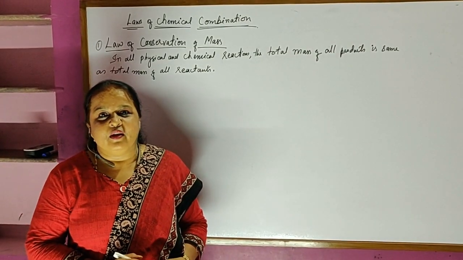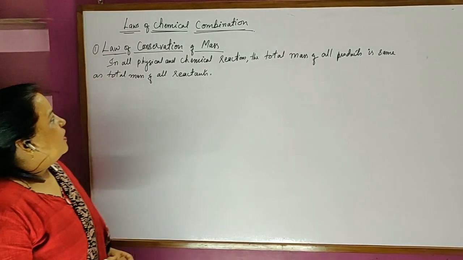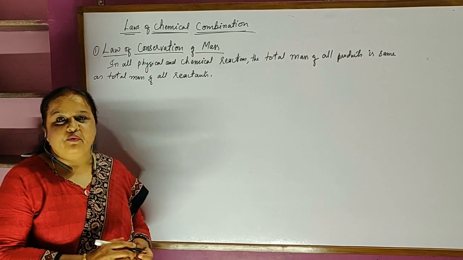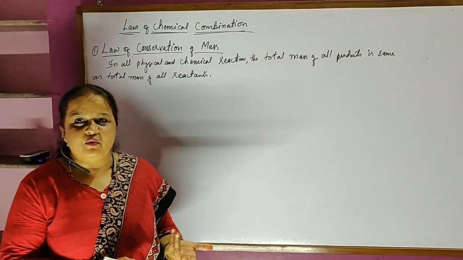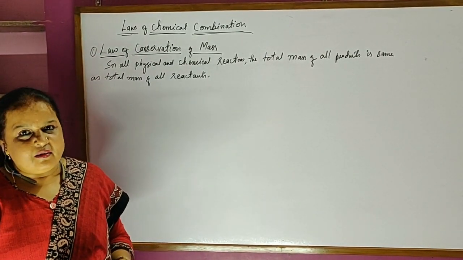Hello. Today we shall learn the laws of chemical combination. These are very simple laws which were formed about 100-150 years ago. These are the laws based on which the whole of chemistry calculations have been done. Let's learn the first law.